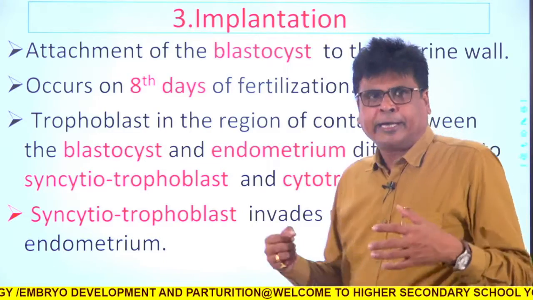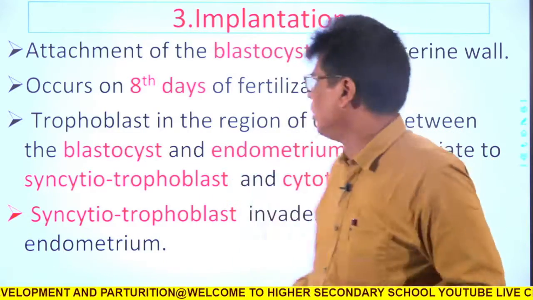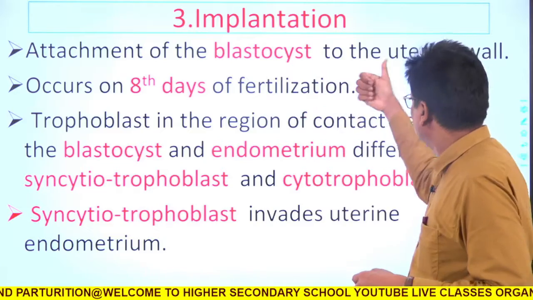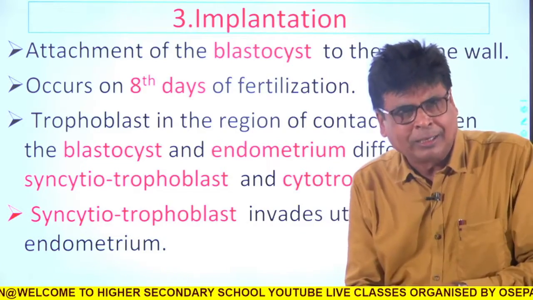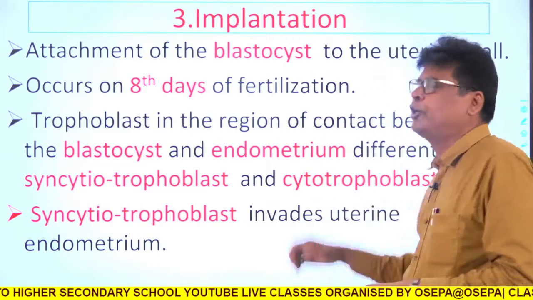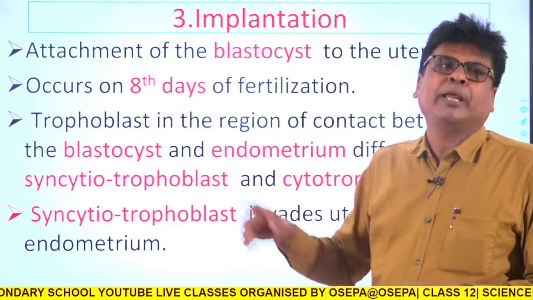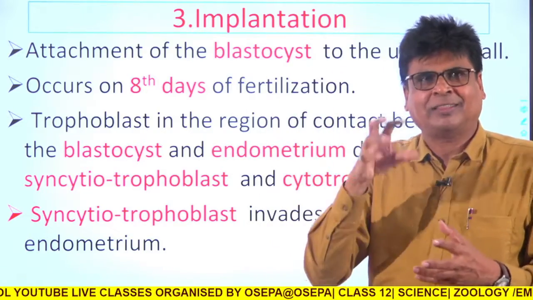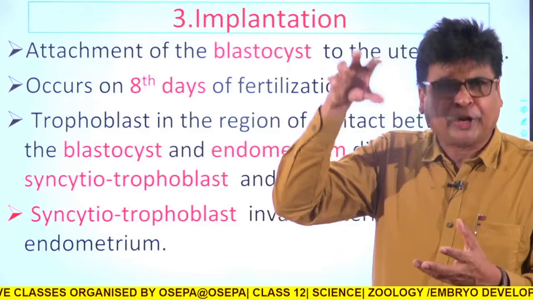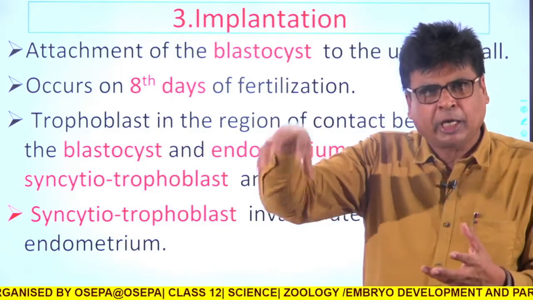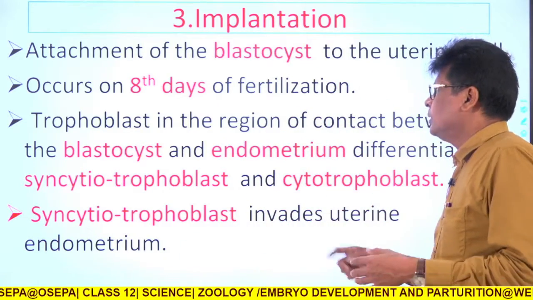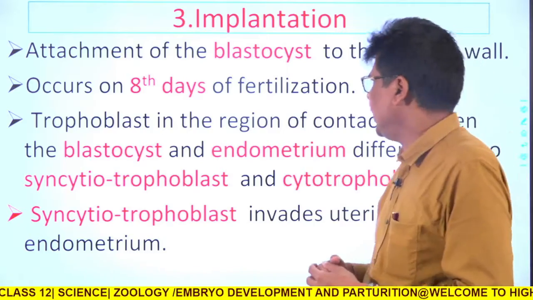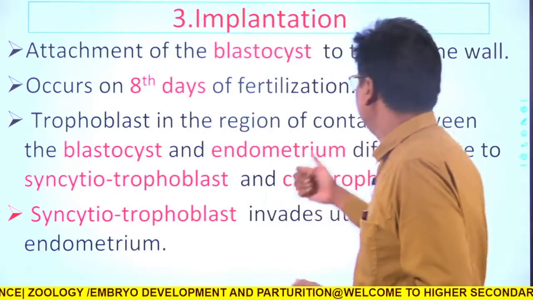Attachment of the blastocyst to the uterine wall, especially the endometrium wall, is called implantation. That means the blastula will be buried in the uterine wall. This actually occurs on the 8th day of fertilization.